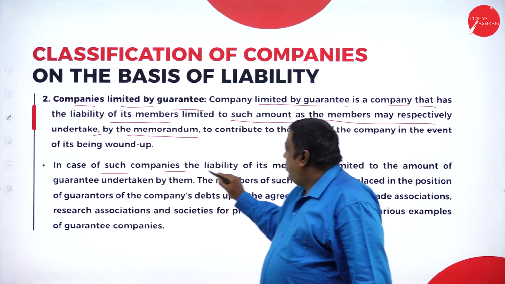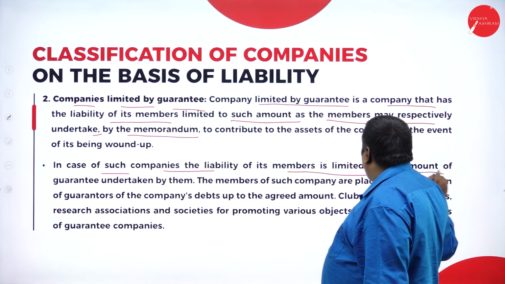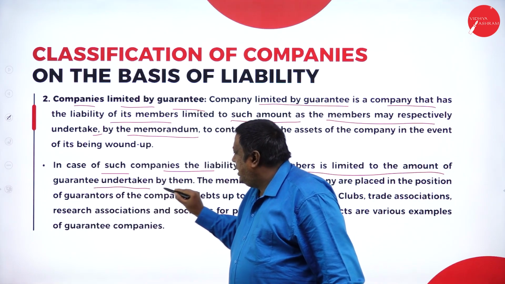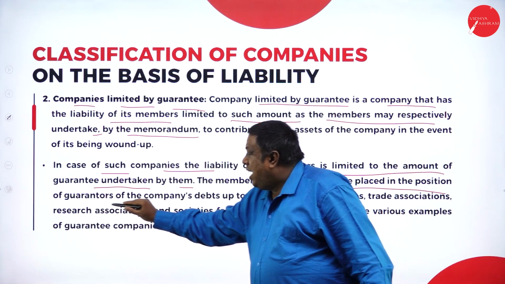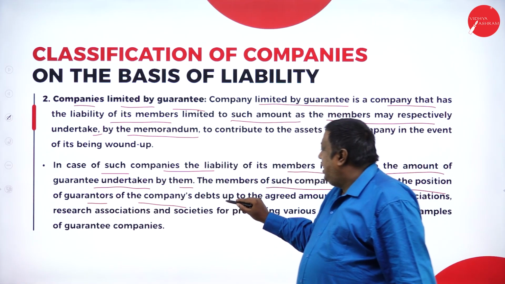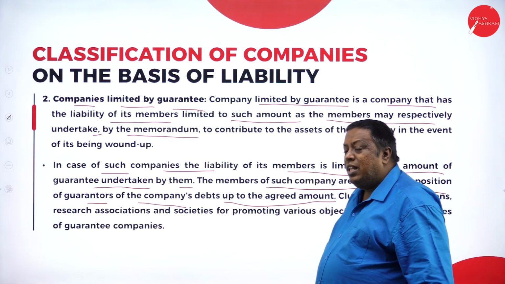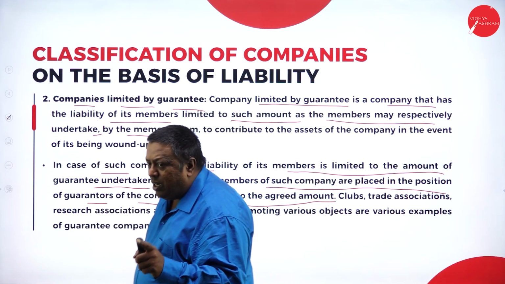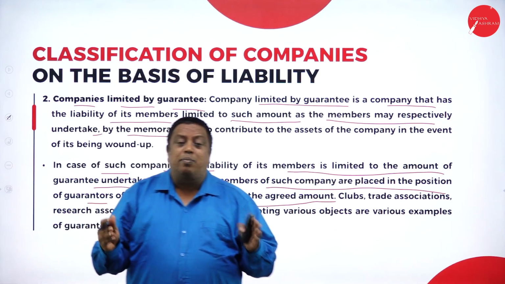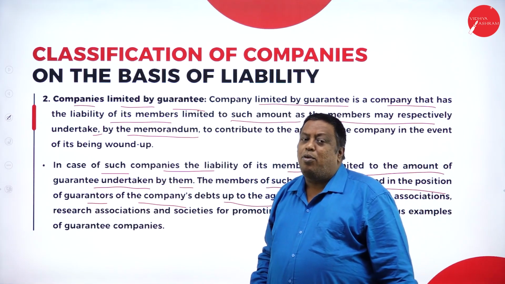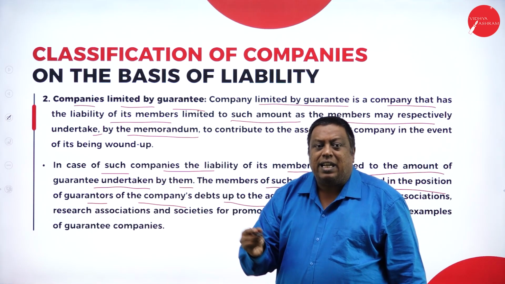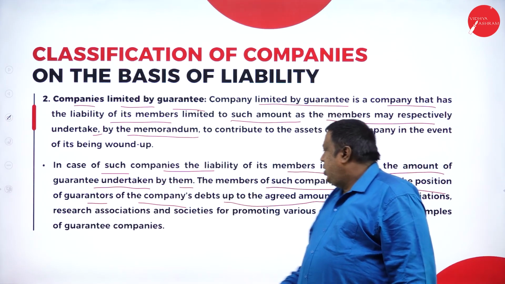In case of such companies, the liability of its members is limited to the amount of guarantee undertaken by them. The members of such a company are placed in a position of guarantors of the company's debts up to the agreed amount. They are saying that they are going to be liable for a certain amount, whatever they agreed at the time of signing the MOA, and that amount will be collected in case of liquidation.